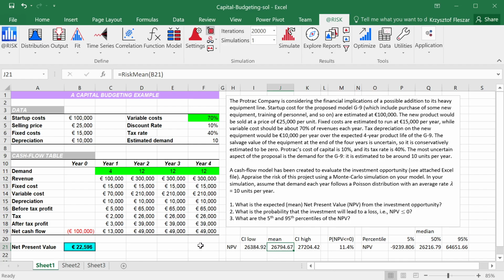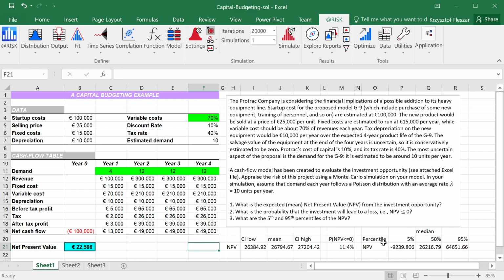However, if this is a one-time investment, if this is actually a significant investment for this company, and they cannot easily cope if the losses are actually the case, if they have low demand and this negative NPV is actually realized, then maybe this is too risky for the company to invest, and the decision could be no, don't invest in this. It's too risky. We might have a big loss, and we cannot afford this loss, right?